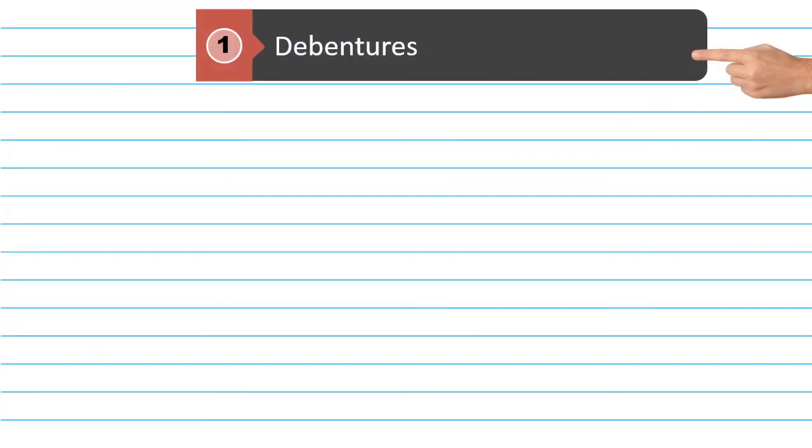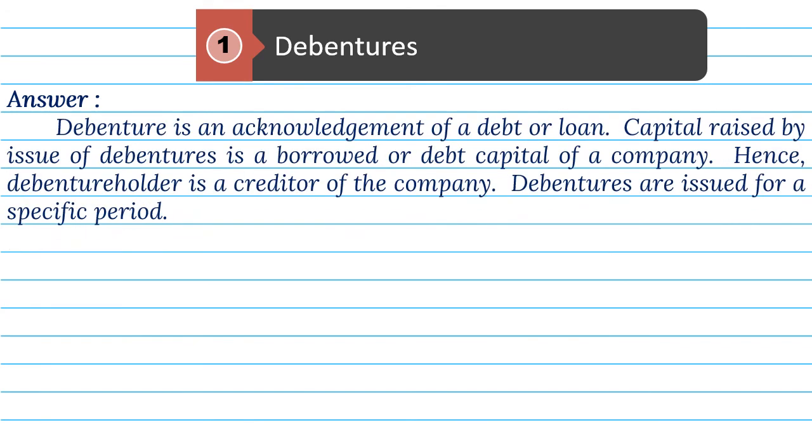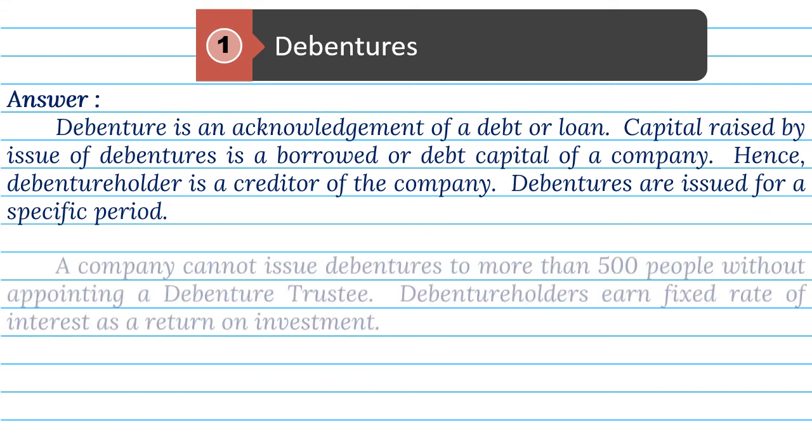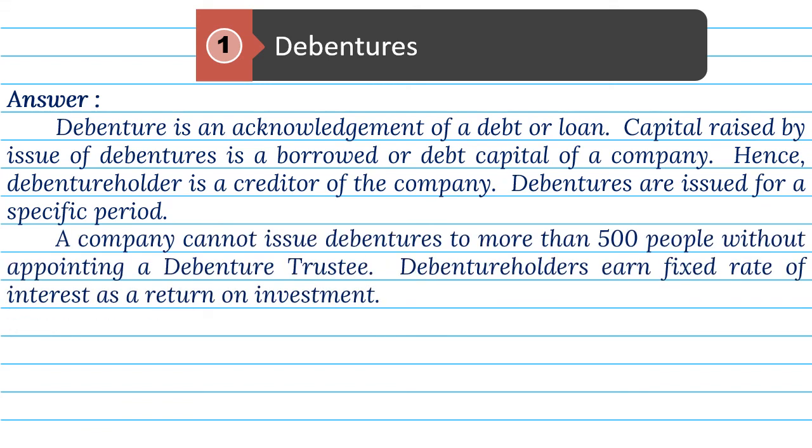1. Debentures. Answer. Debenture is an acknowledgement of a debt, or loan. Capital raised by issue of debentures is a borrowed, or debt capital of a company. Hence, debenture holder is a creditor of the company. Debentures are issued for a specific period. A company cannot issue debentures to more than 500 people without appointing a debenture trustee. Debenture holders earn fixed rate of interest as a return on investment.